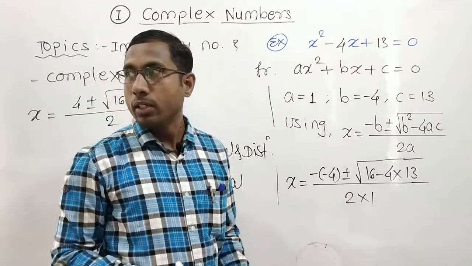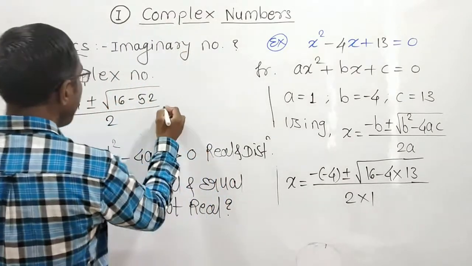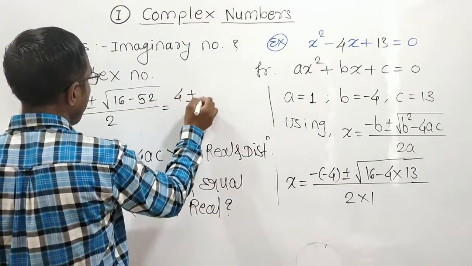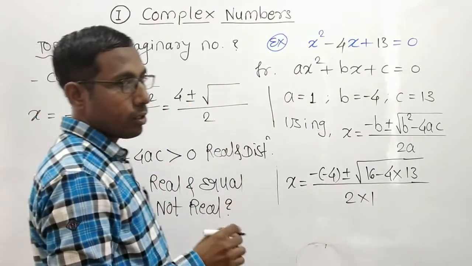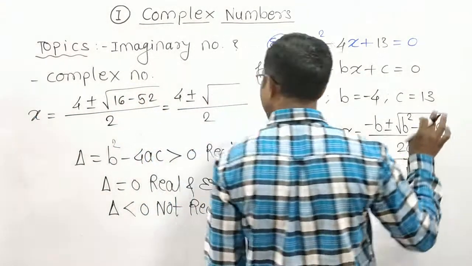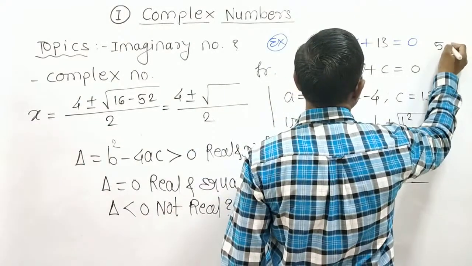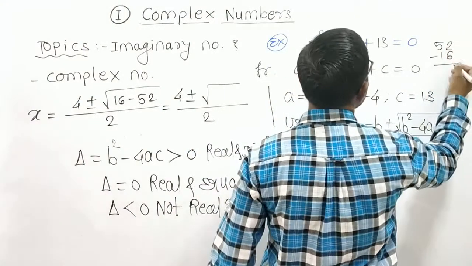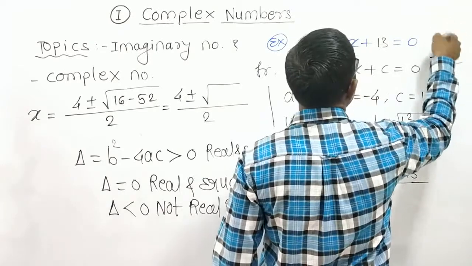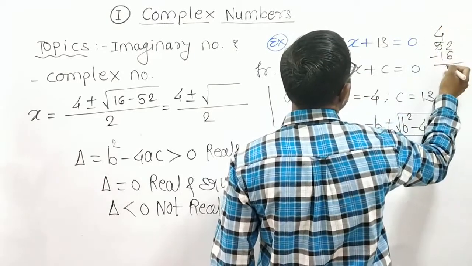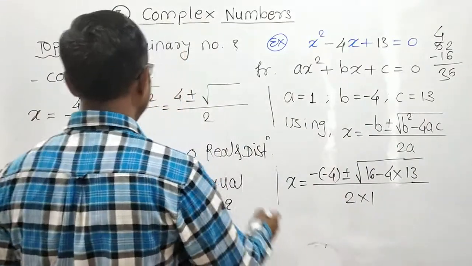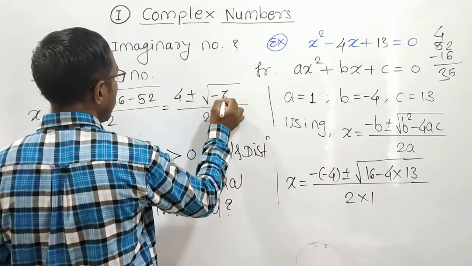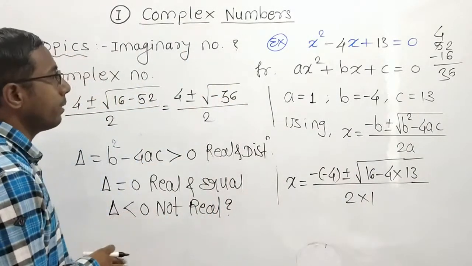Is that clear? So it will give you 4 plus or minus the square root of 16 minus 52. 16 minus 52, so this will give you like this. 52 minus 16, 12, 6. It's a 6, so I should take the borrow. So it is 4 minus 1, that is the 3. 36. Now it will be the minus 36 divided by 2.